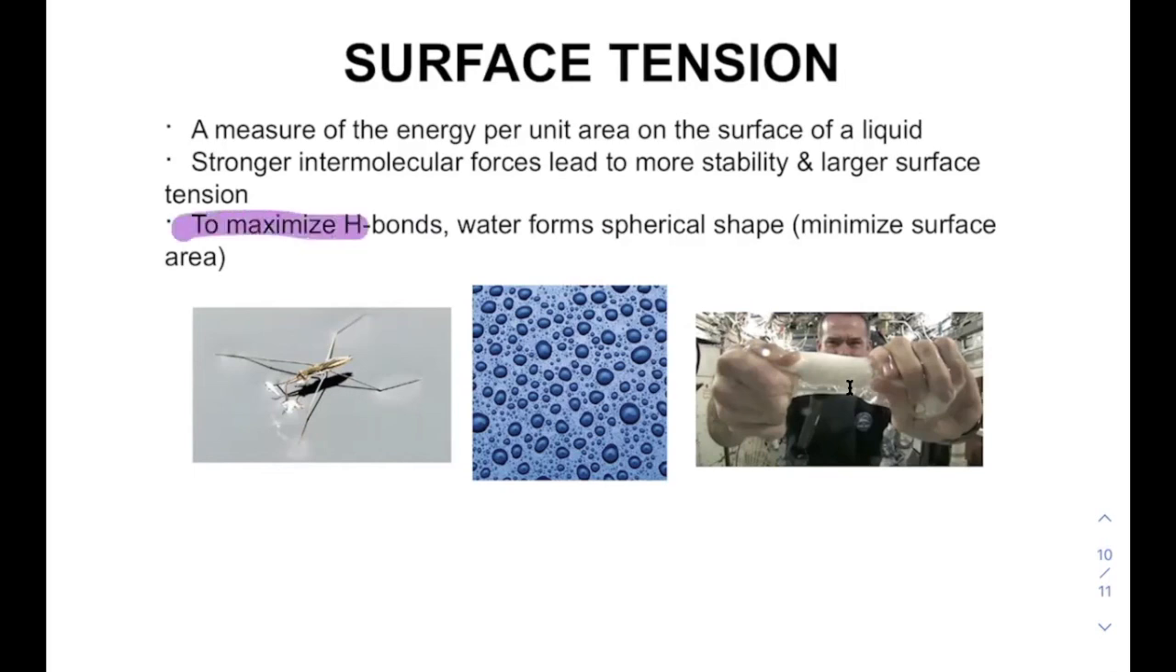To maximize hydrogen bonds, water forms these spherical shapes to minimize the surface area. Bugs also make use of this on the surface of a liquid.